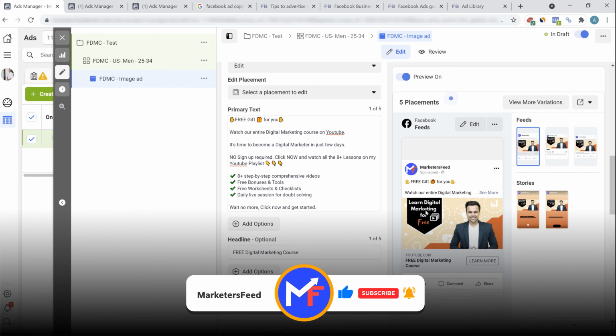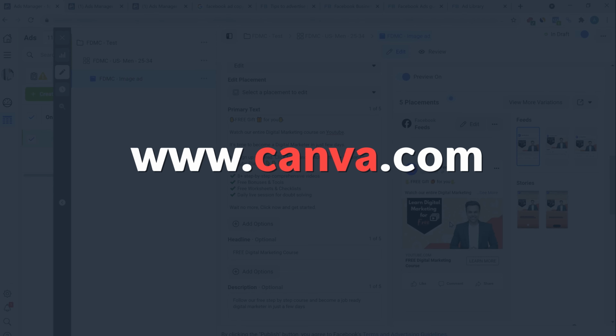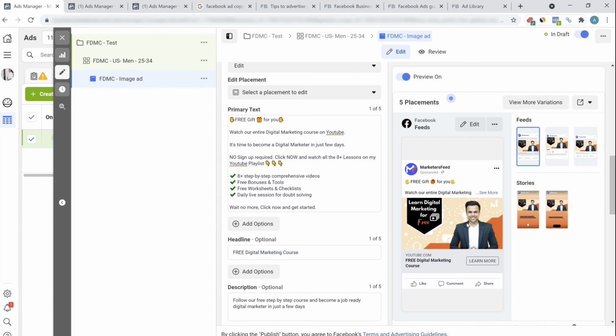Always try to keep your branding consistent because this will help you get a higher CTR, and also your branding is extremely important in whatever you're promoting. So I should be going to canva.com and should be changing the color of this creative in such a way that it is coherent with my color scheme, that is blue, orange, white.